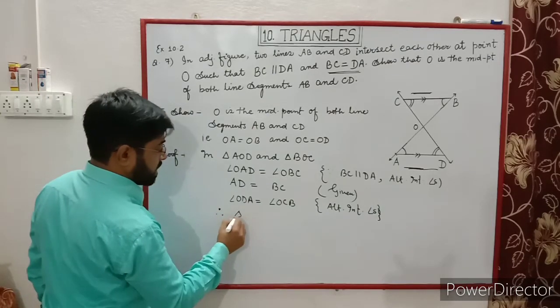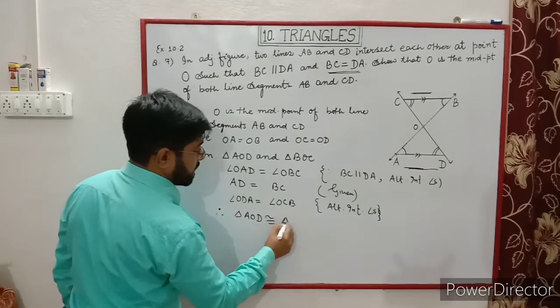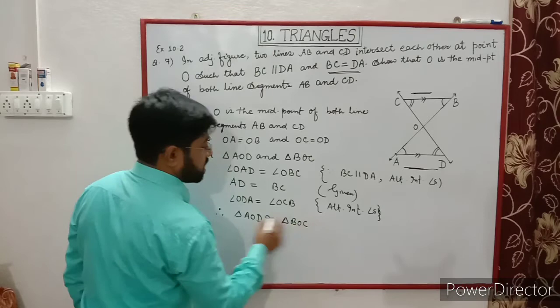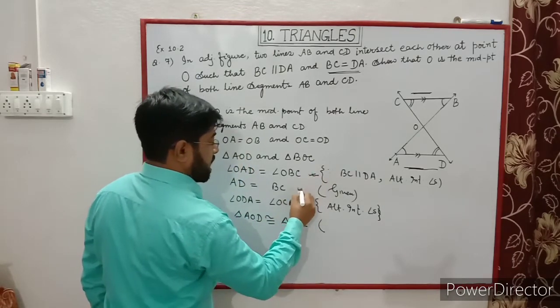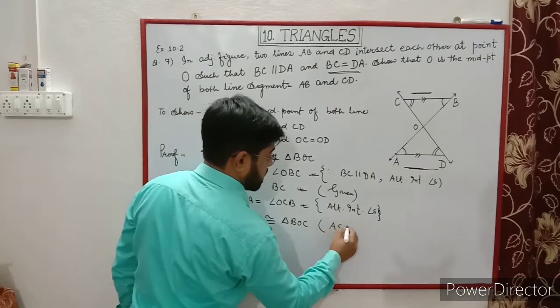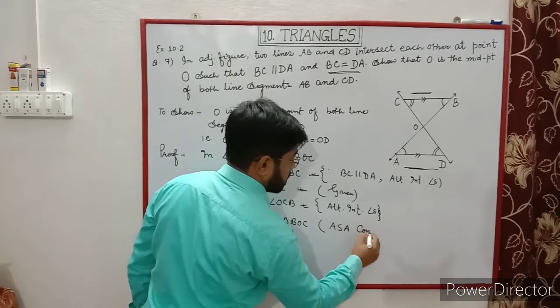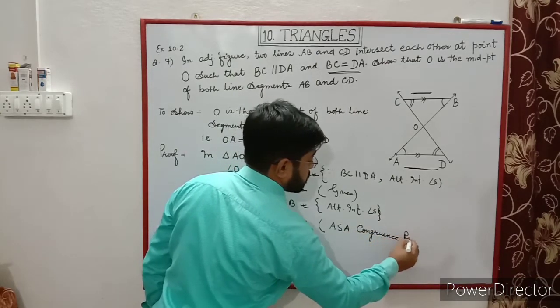Therefore, triangle AOD is congruent to triangle BOC by the angle side angle congruence rule.